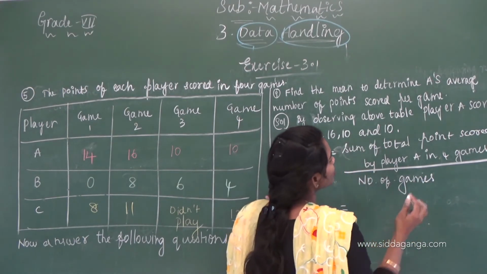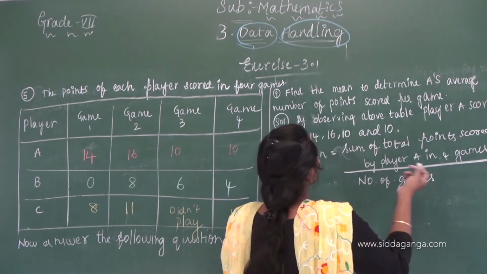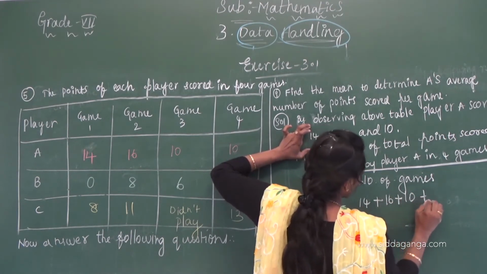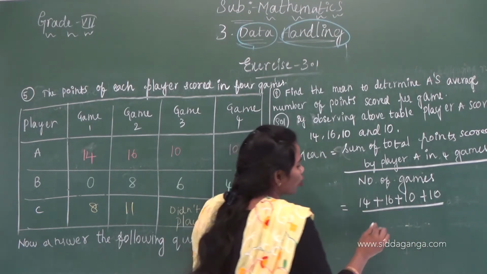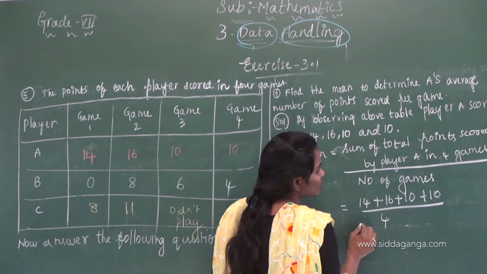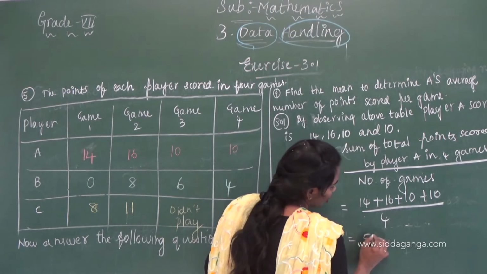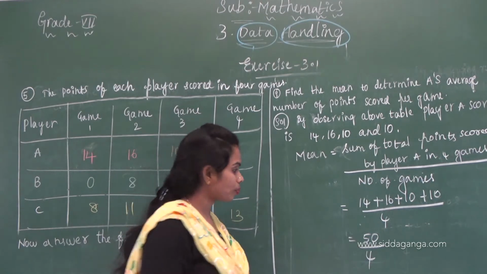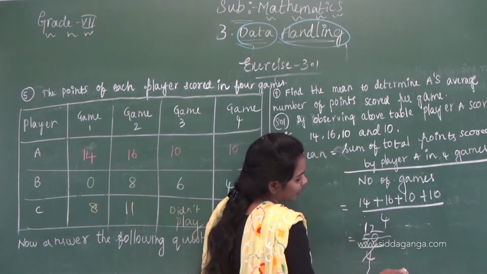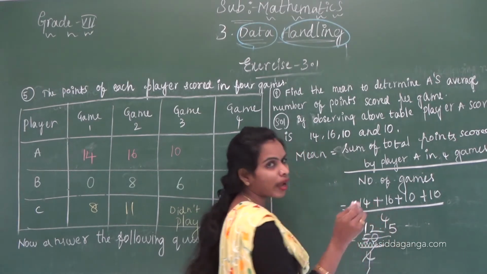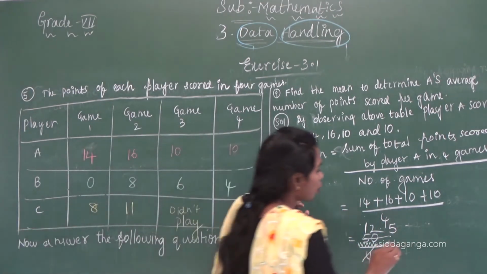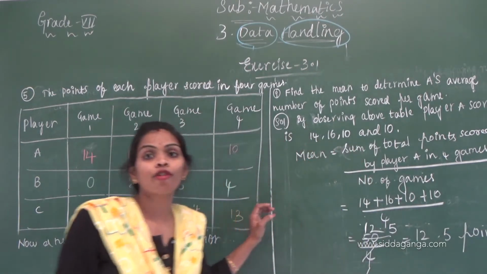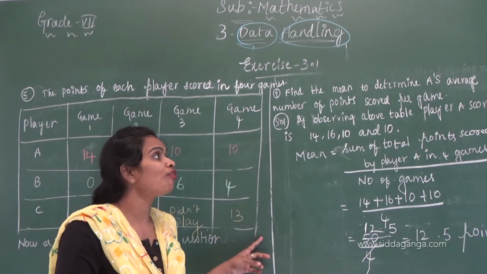Sum of the total points scored by player A in 4 games, we have to add all of these. 14 plus 16 plus 10 plus 10, divided by 4. 14 plus 16 is 30, 30 plus 10 is 40, 40 plus 10 is 50. 50 by 4 is 12.5. 12.5 points is the arithmetic mean, so you write that. Therefore 12.5 is the arithmetic mean of player A.